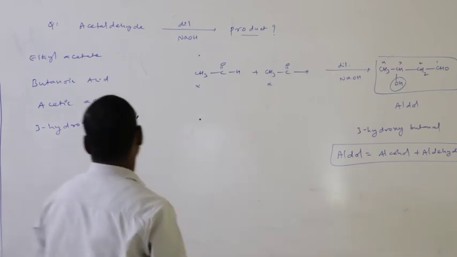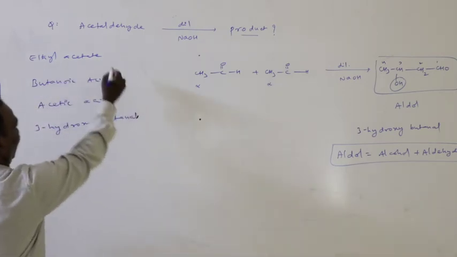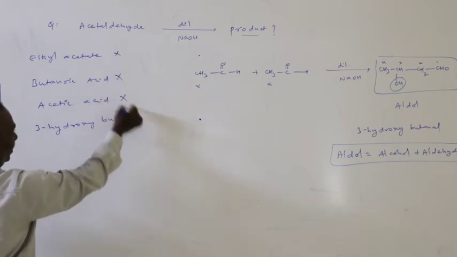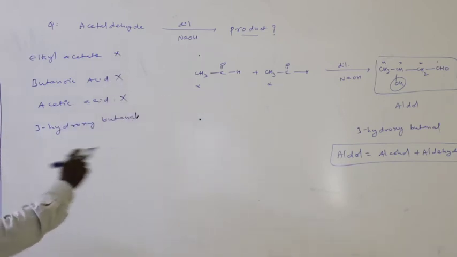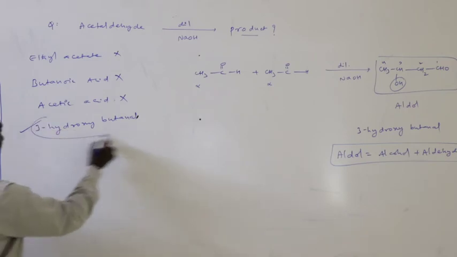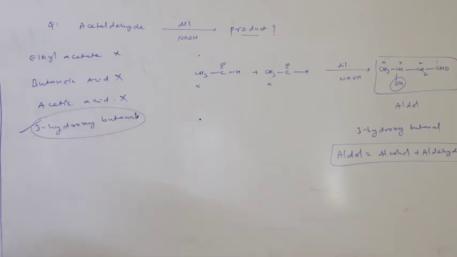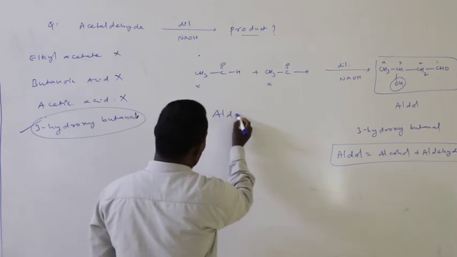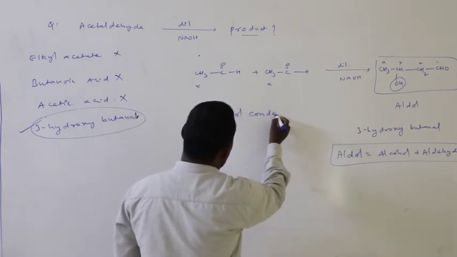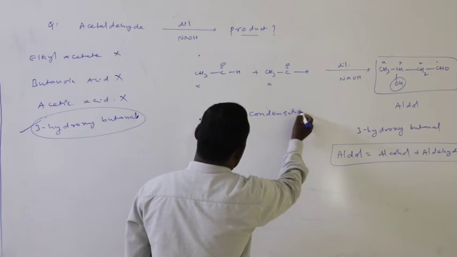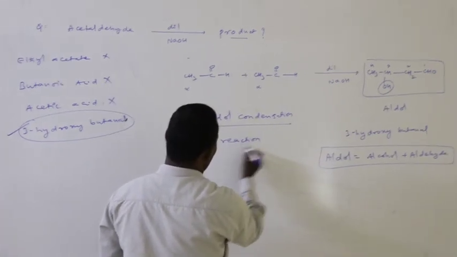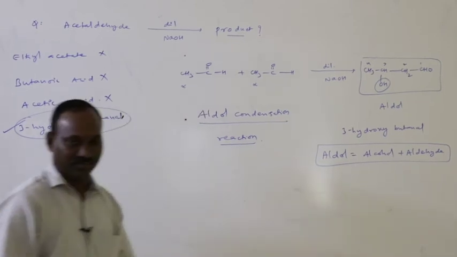Okay, so in this case, ethyl acetate is the wrong option; butanoic acid, wrong option; acetic acid, wrong option; 3-hydroxybutanol, this is the correct option. So what is the name of this reaction? It belongs to aldol condensation reaction.